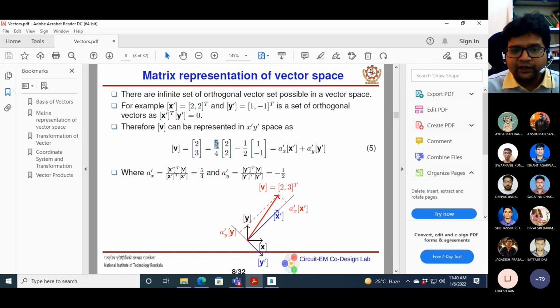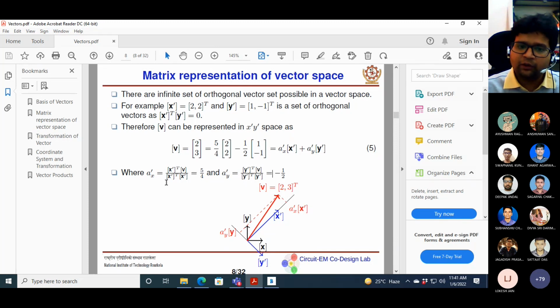You have the component in the x prime direction, which is 5, 4, and the component of v in the y prime direction is minus half. How do these components come about?